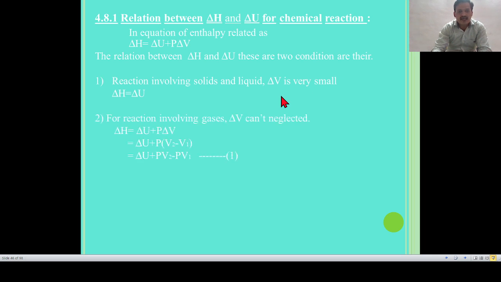Now second, for a reaction involving gases, delta V can't be neglected. So delta H is equal to delta U plus P delta V. Delta U as it is plus P into V2 minus V1, that is delta U plus PV2 minus PV1. So if the reactant and product exist as gases, delta V can't be neglected. So we get the equation number first, where V1 is the volume of gas phase reactant and V2 is the volume of gas phase product.